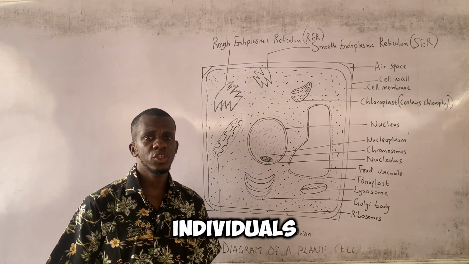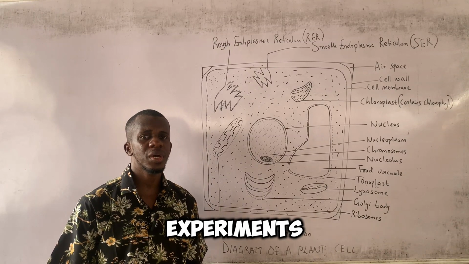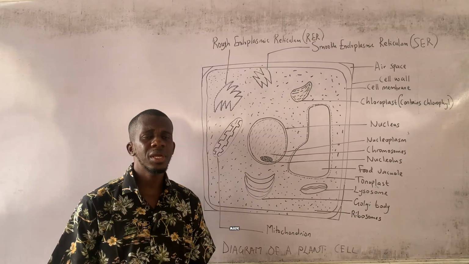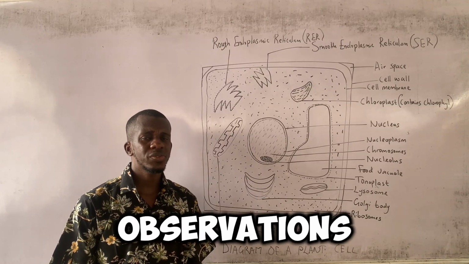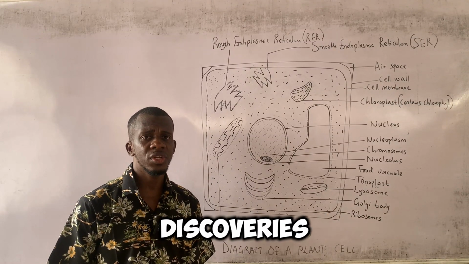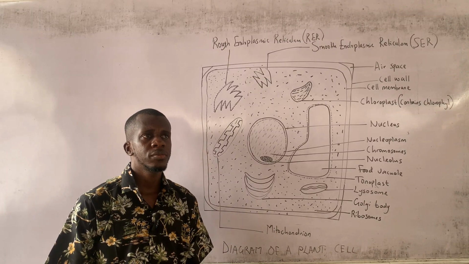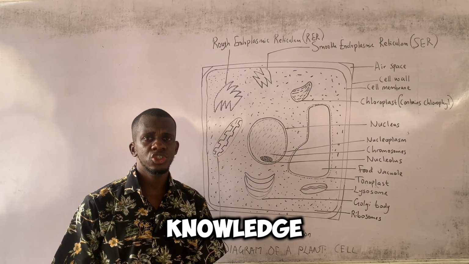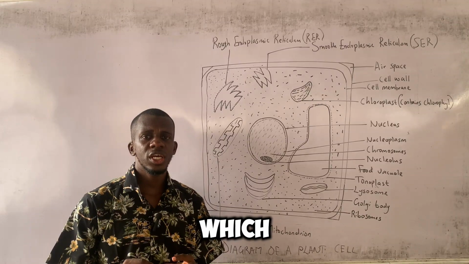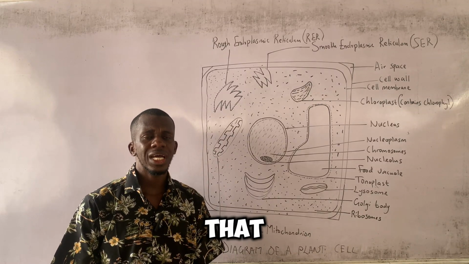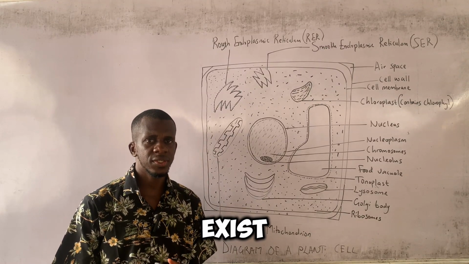All of these individuals carried out experiments and made profound observations or discoveries, which led to the conclusion that cells exist.